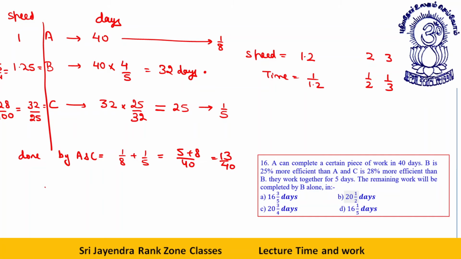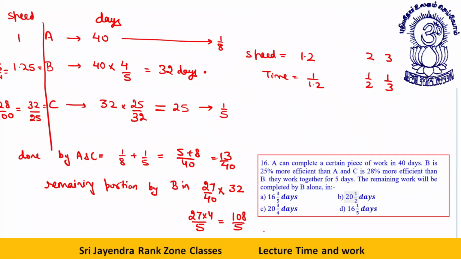Now who is going to do the remaining portion? The remaining portion will be done by B in how many days? See, the remaining portion is first of all 27 by 40. Why? Because they have done this much, 5 plus 8 by 40. 27 by 40 by B in how many days? B does the full work in 32 days. So this is 27 into 4 by 5. This is 108 by 5.